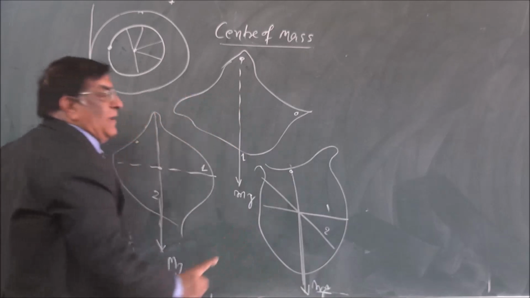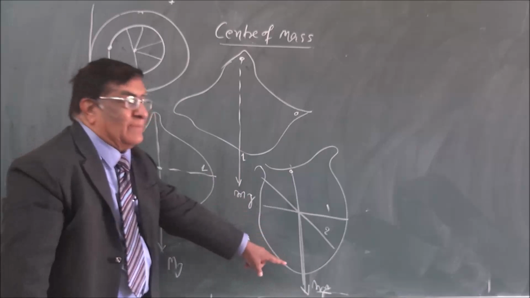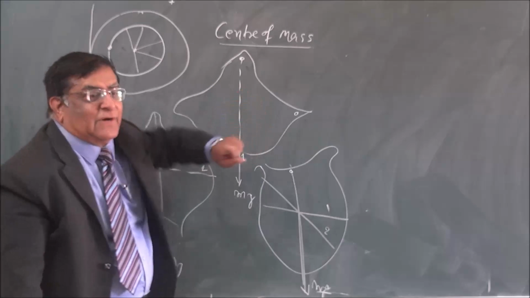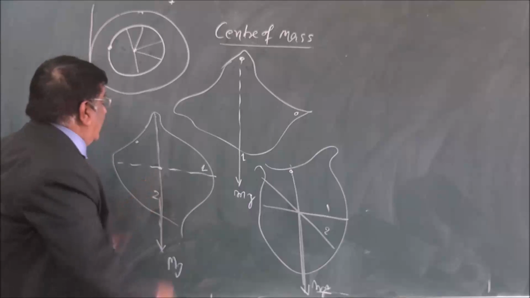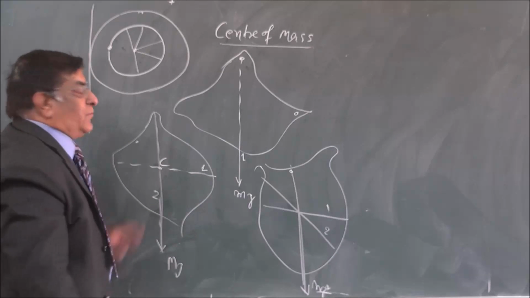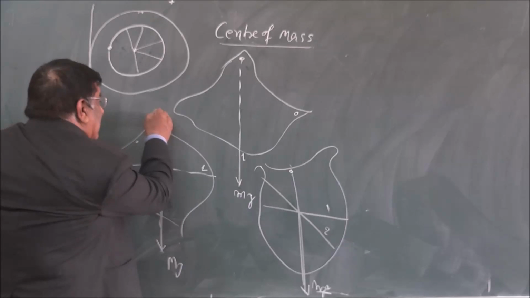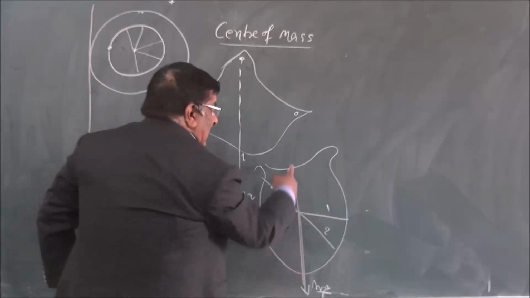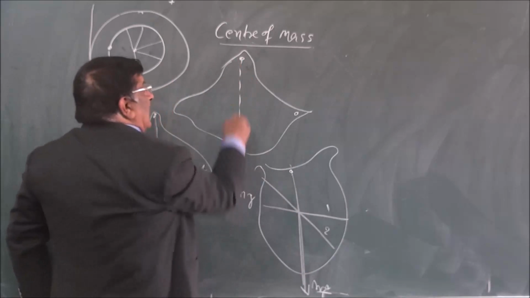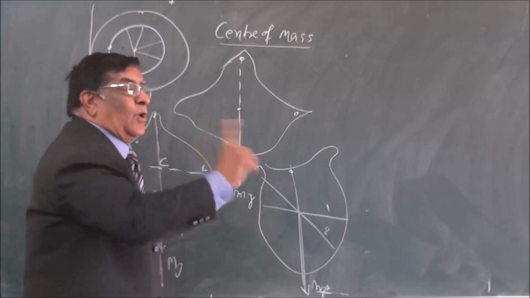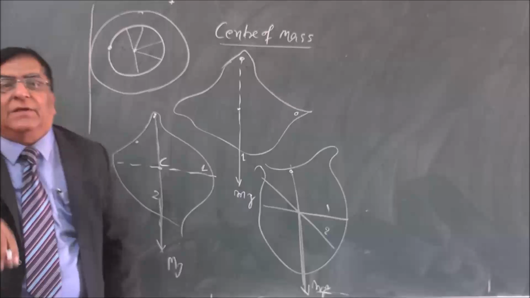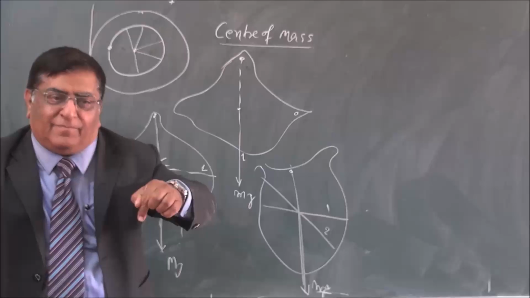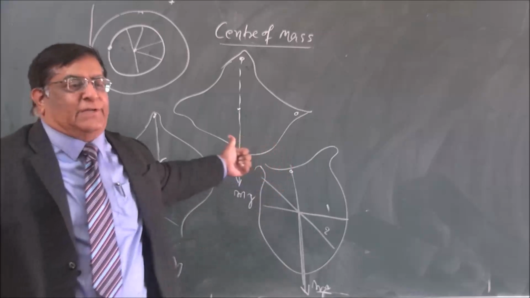Whenever we apply external force Mg, you find all this is rotating. But what is not rotating? This particular point. So if I put a nail here, the force and the nail come in this line. Force and the nail come in this line. Force and the nail come in this line. That point is always there. Because if we want to apply force at one point so that the effect is the same, that point is the center of mass. That point is always here.